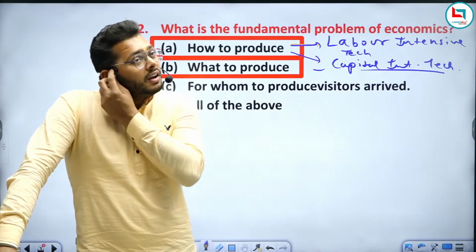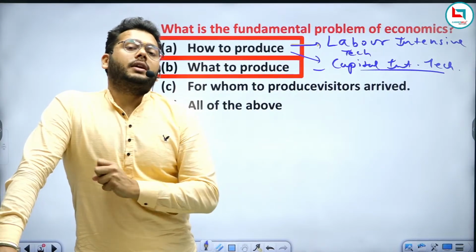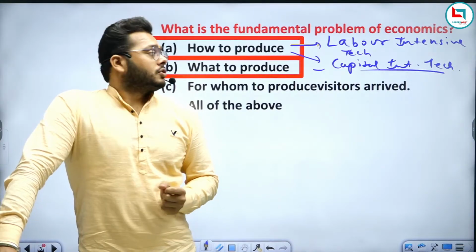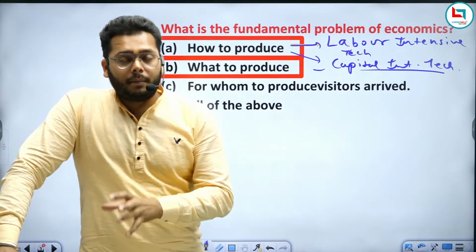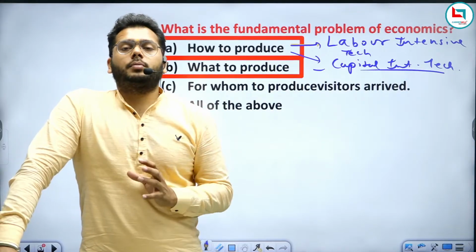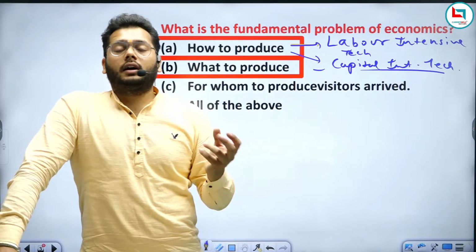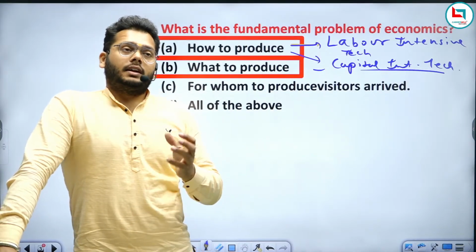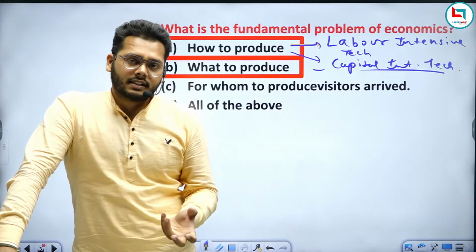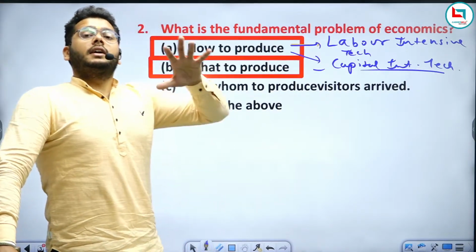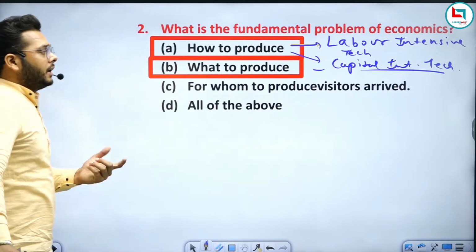It means it will impact the employment level of the economy, right? So how will it impact? If you use a lot of capital, or a lot of machines, in your economy, then definitely unskilled workers will be unemployed. So definitely the distribution of income towards the unemployed people will be less. So it will impact the demand of an economy and there will be less money supply towards the unemployed people.